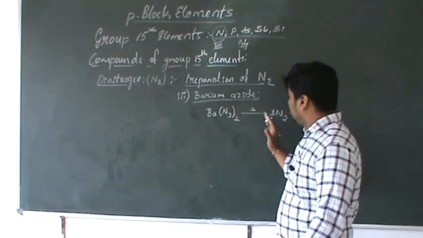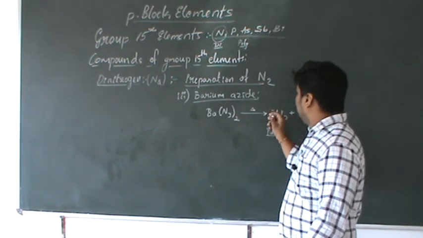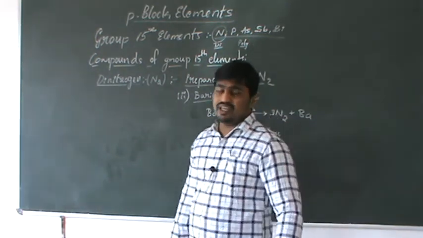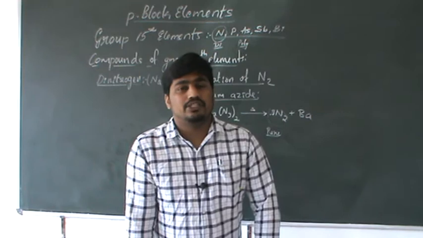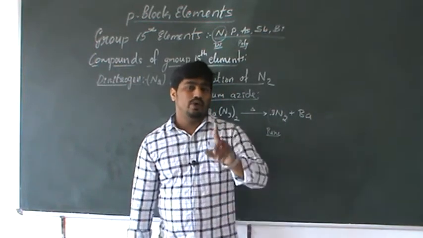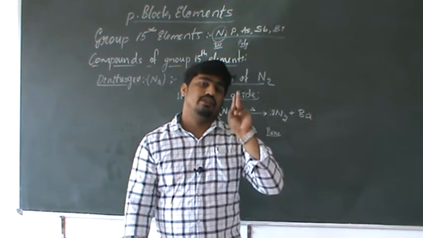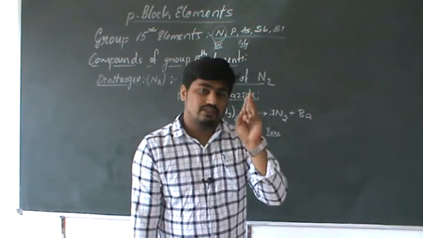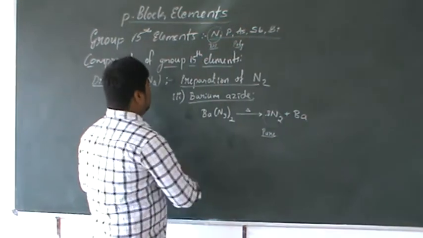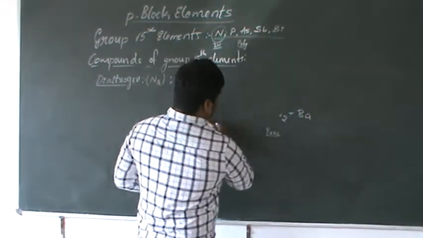In this reaction we obtain pure nitrogen. So these are the three important preparations of dinitrogen: one from ammonium chloride, second from ammonium dichromate, third from barium azide.